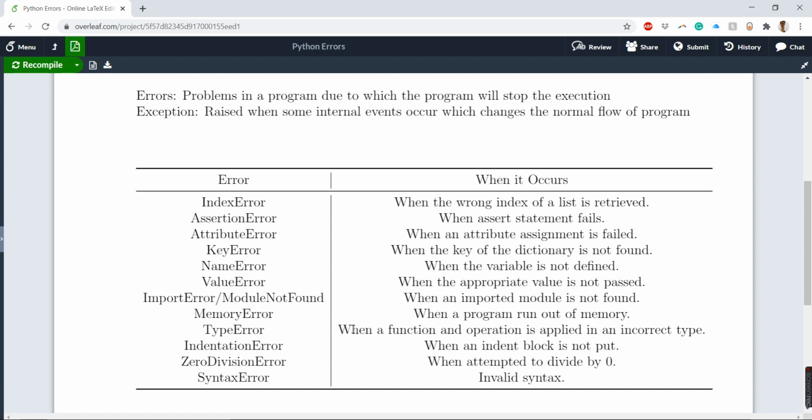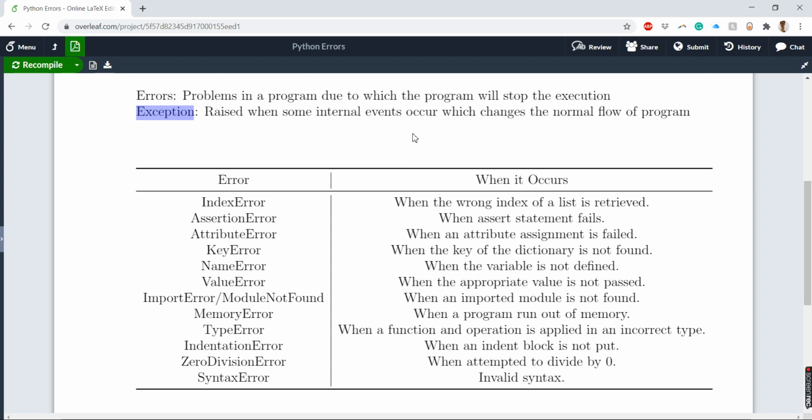So if these errors happen, we can't just let it go. We need to handle this. For handling, we basically have the exception. So an exception is raised, and handled. It is raised when some internal events occur which change the normal flow of the program. Usually you have some lines of code written and you have a sketch, okay, these things should happen.